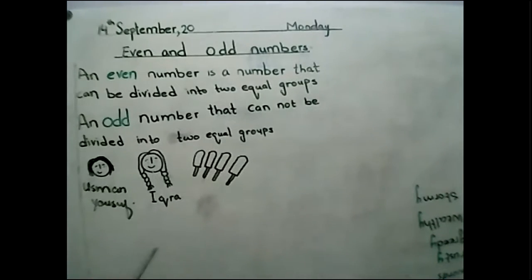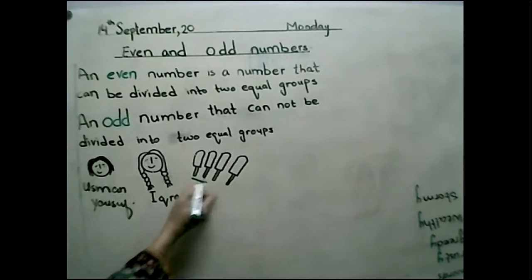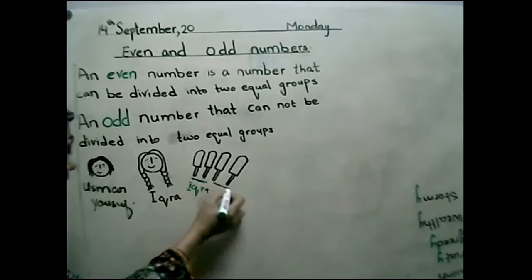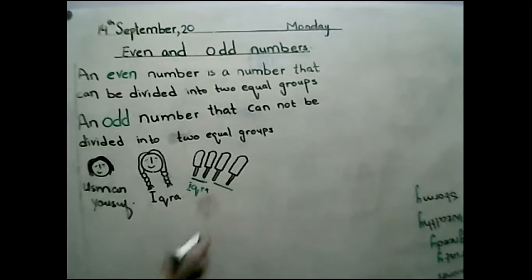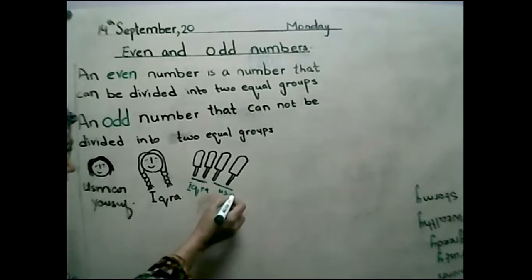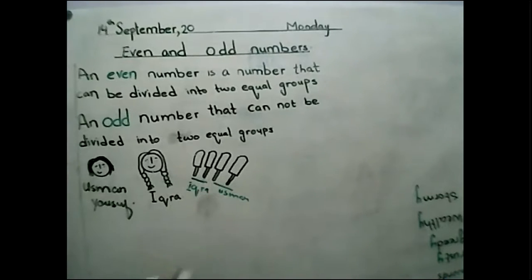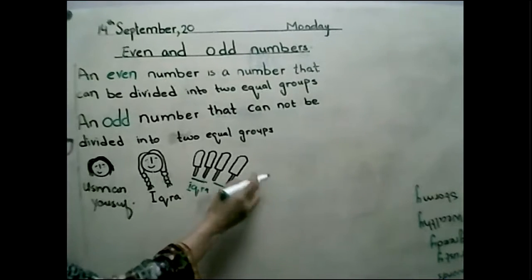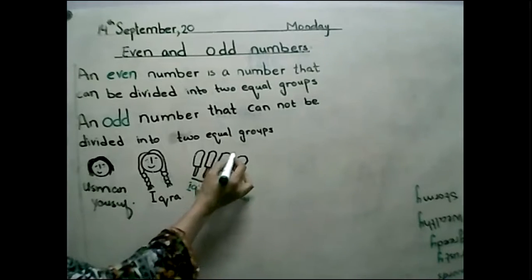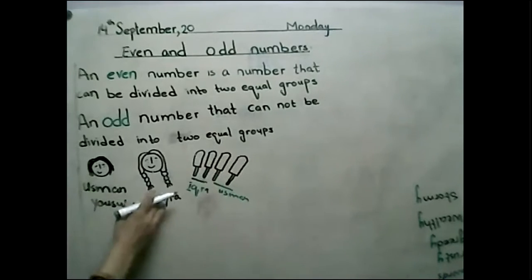So we try to share the bars evenly, so each one gets the same amount, right? We have 2, if we give these 2 to Ikra, right? And these 2 we will give to Usman. Is there something which is left? No. It means 2 and 2 are equally distributed.